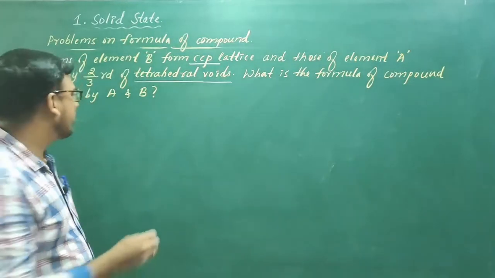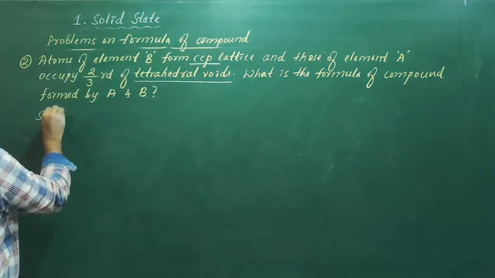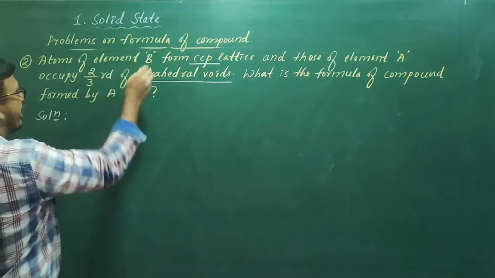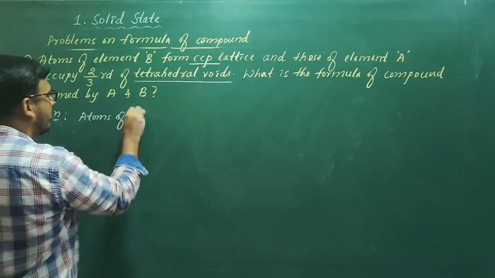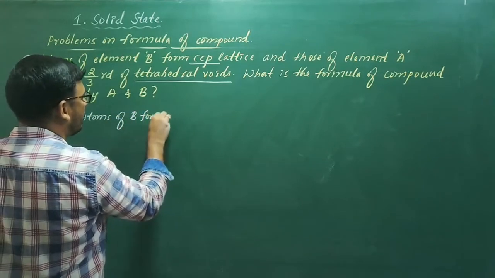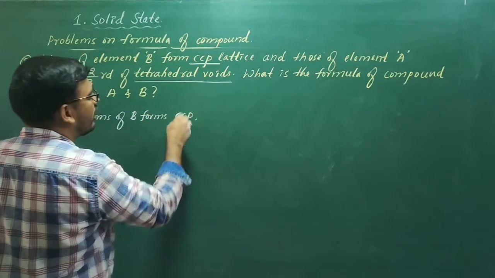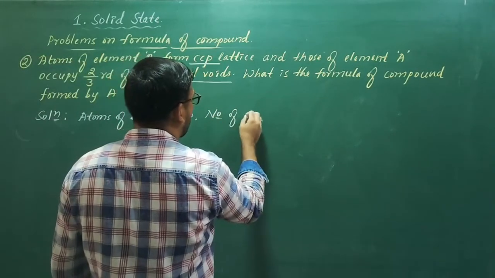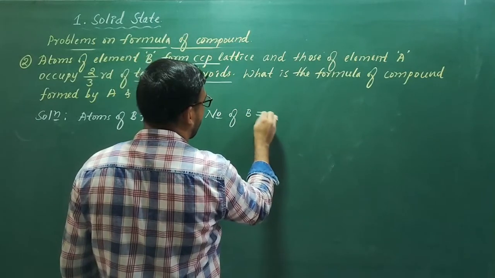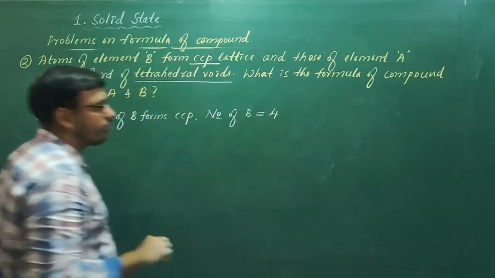It is very simple. So see here, atoms of B form CCP, right? Atoms of B form CCP. So the number of atoms of B will be 4.